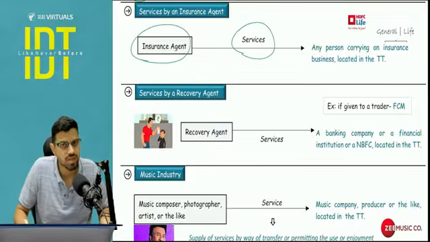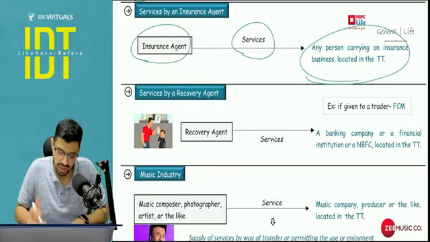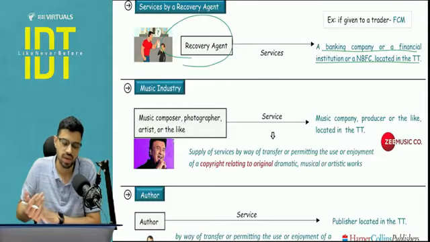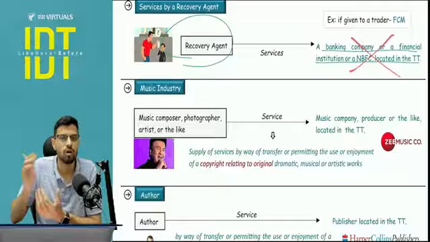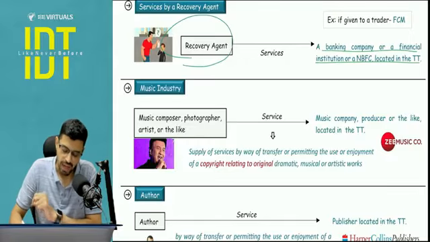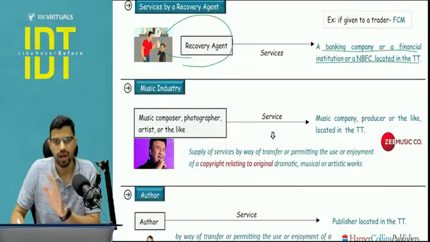Insurance agent giving services to any insurance company, general or life, RCM will apply. Recovery agent giving services to a bank, financial institution, or NBFC, RCM will apply. If the recipient is anyone apart from a bank or NBFC or a financial company, then forward charge mechanism will apply. So if, let's say, a recovery agent gives services to a trader, FCM will apply, not RCM.